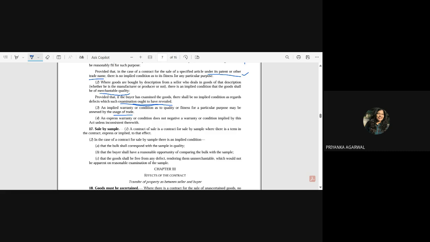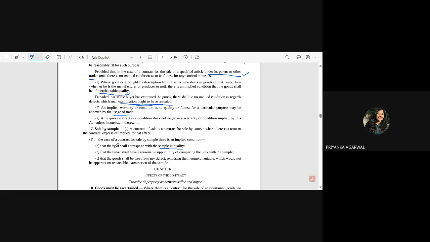Okay. Now section 17, sale by sample. A contract of sale is a contract for sale by sample where there is a term in the contract, express or implied, to that effect. In the case of a contract for sale by sample, there is an implied condition that the bulk shall correspond with the sample in quality. You have been shown a certain sample of a certain quality. Say if you went to buy sunflower oil, and the sample shown to you is sunflower oil, then the bulk later provided to you should correspond with that sample in quality, right?